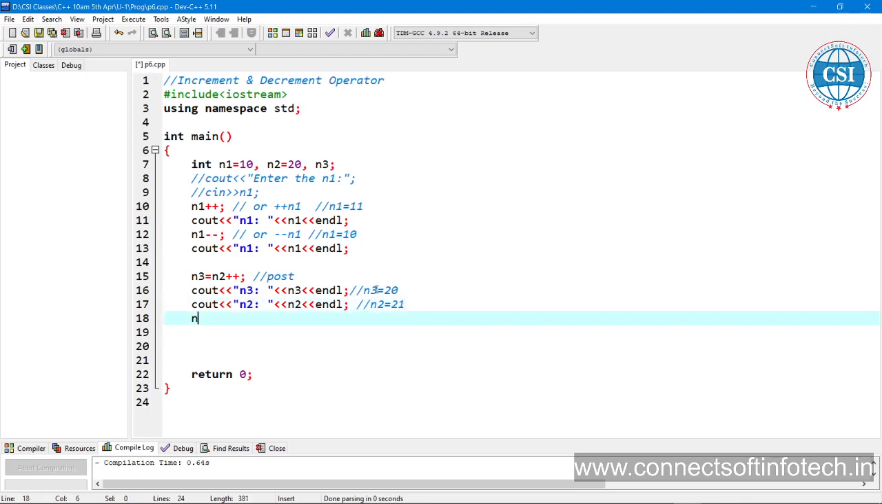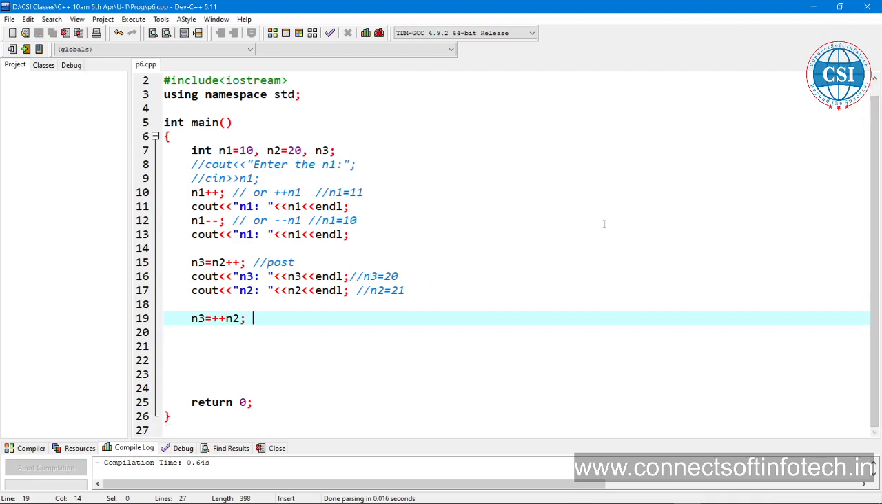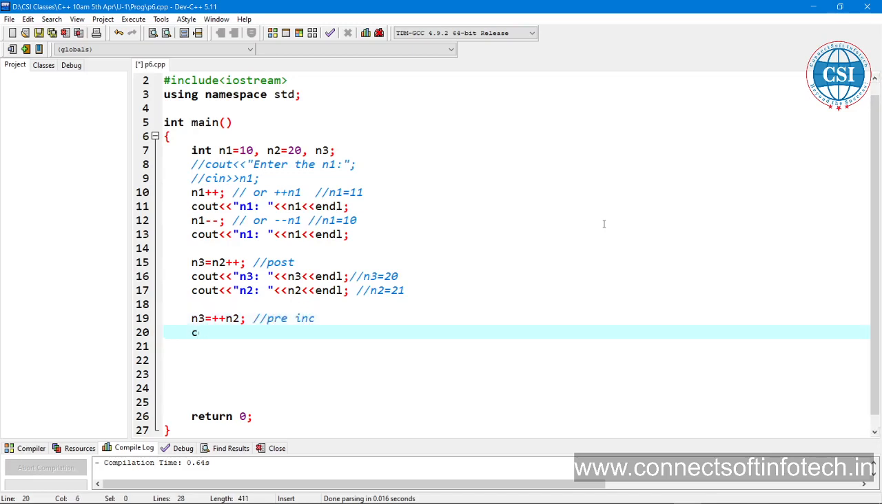Now n3 is equal to, I'm going to write here, plus plus n2. So now it's a pre-increment. The same concept is available for post-decrement and pre-decrement. So you have to practice that thing. You have to practice that thing. Then we can say it is pre-increment. So I want to print here what?